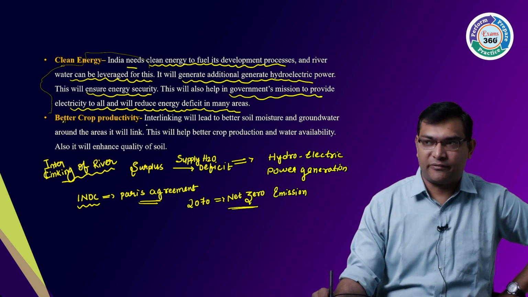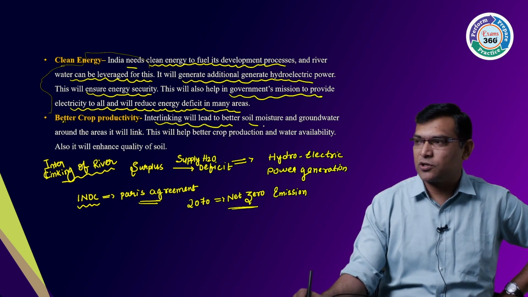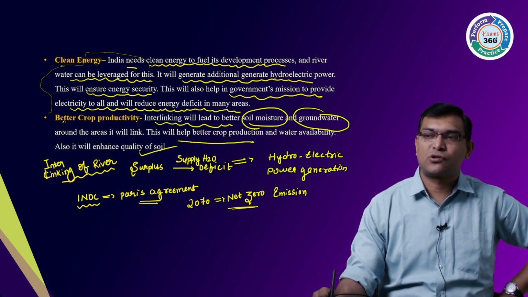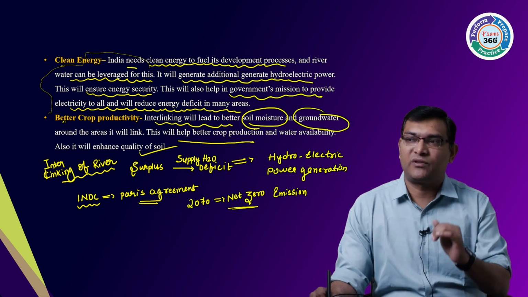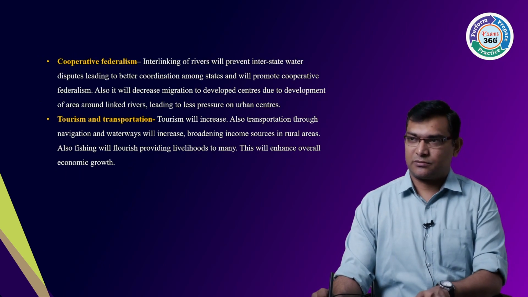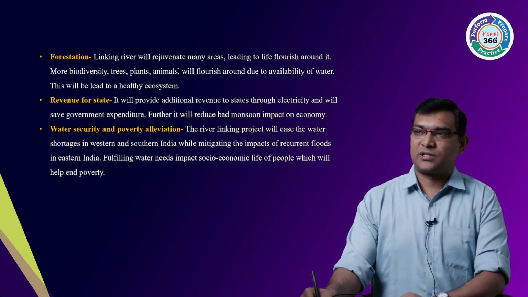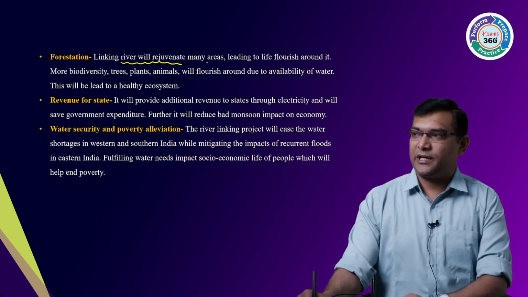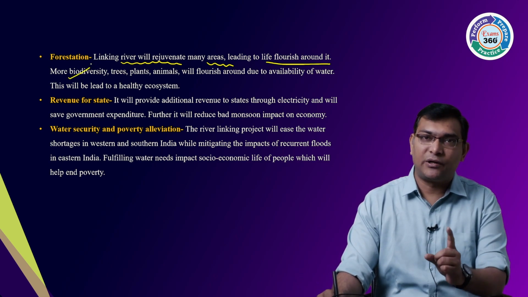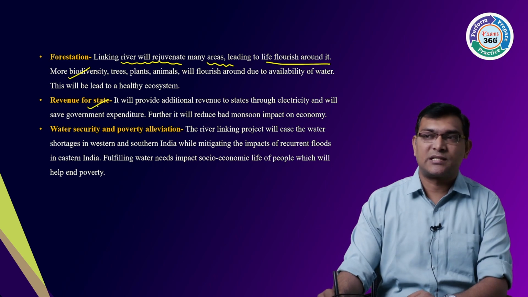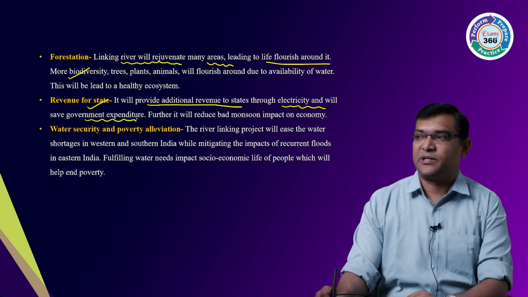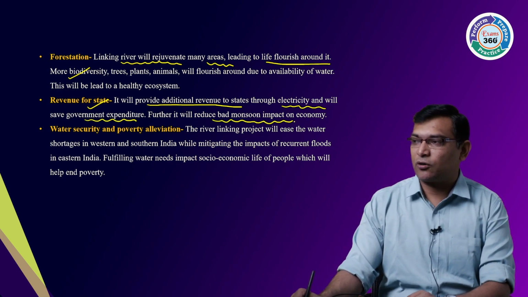Okay, then better crop productivity. Interlinking will lead to better soil moisture and groundwater recharge, and this will help in better production. It will also enhance the quality of the soil, right? Then afforestation. Linking of the rivers will regenerate many areas, leading to life flourishing around. So it will increase biodiversity. Okay, revenue to the states. It will provide additional revenue to the states through electricity and also save government expenditure. Further, it will reduce the impact of a bad monsoon on the economy.